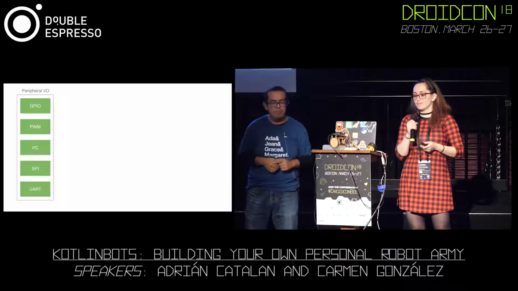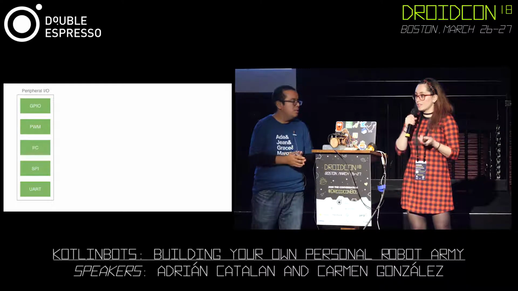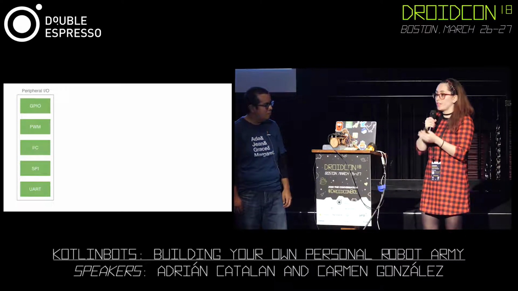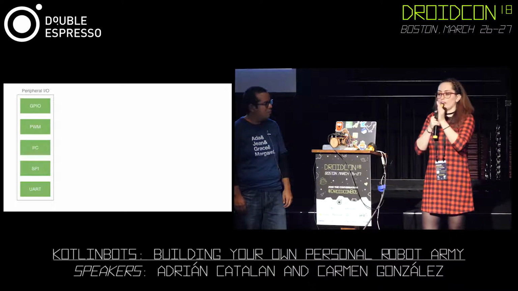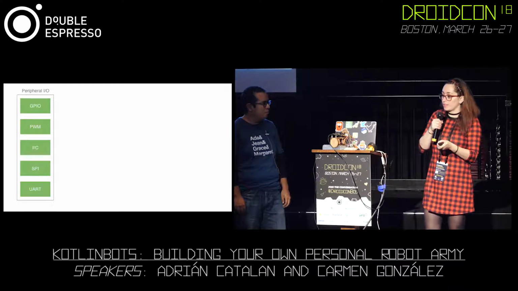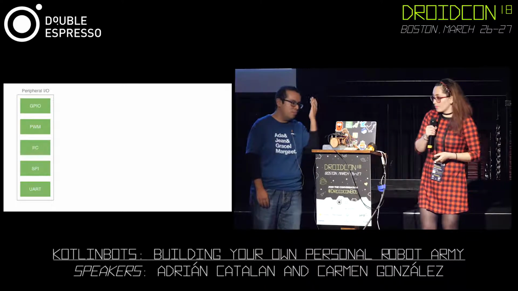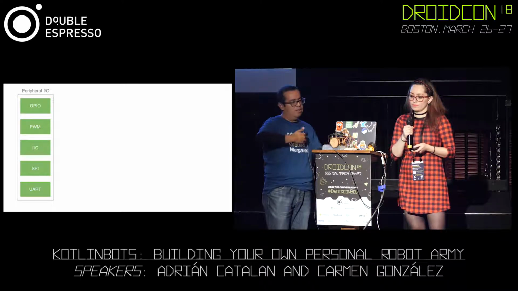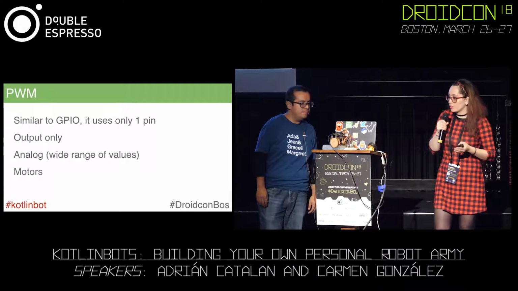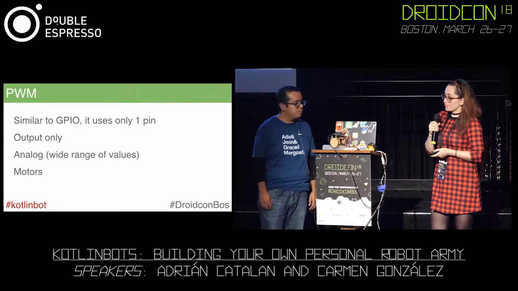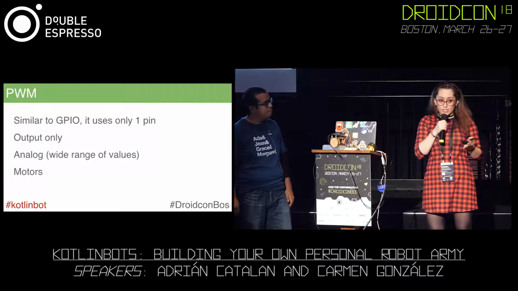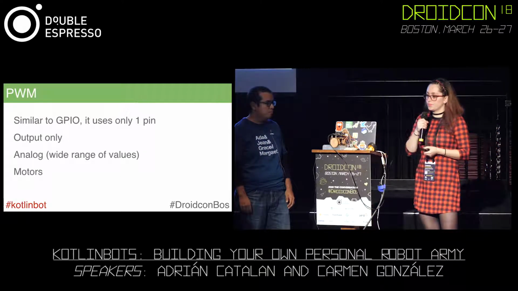Yeah, that's right. So what's the deal with PWM? It is analog, so we have to define what we are using. Instead of GPIO, that is digital, that has 0 and 1, or true or false, in analog, we have to measure how much we are going to send, right? So here we have GPIO, PWM. Let's continue to the next slide. GPIO uses only one pin, so it's only output. PWM is only output too, it's analog, like I was saying before, so we can power motors.